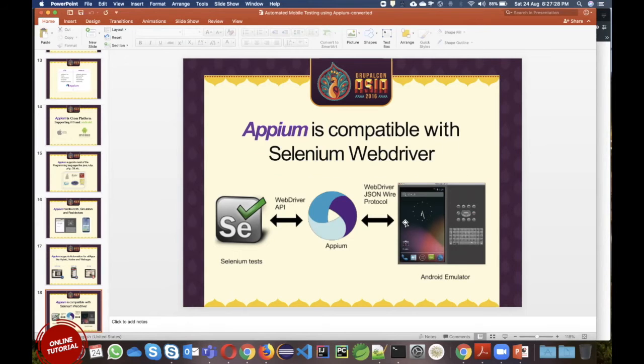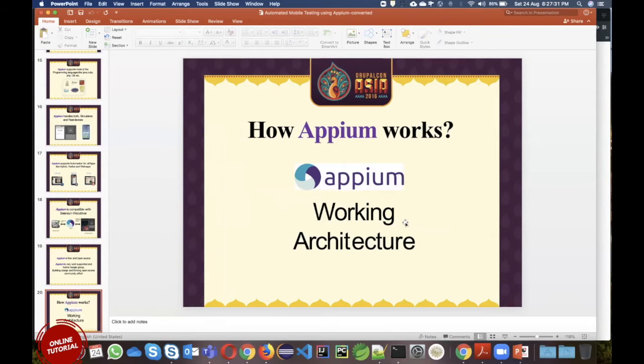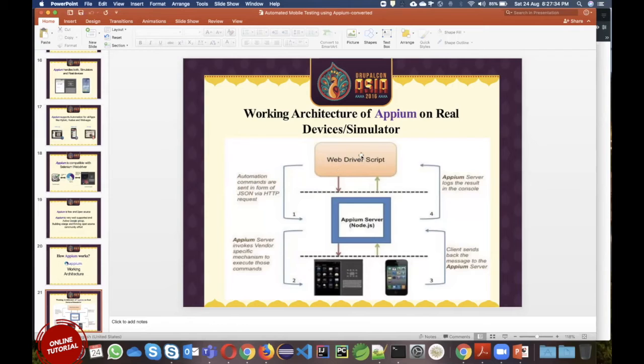Okay, so now this is the architecture. Here you will write some WebDriver script, which means you will write using Java, Python, C Sharp or any other programming language. That code you will send to APM. How will you send? For that, there is something called the APM client library. The APM client library will take the WebDriver script and convert it into JSON wire, or JSON data type, and using an HTTP call, it will pass it to the APM server.